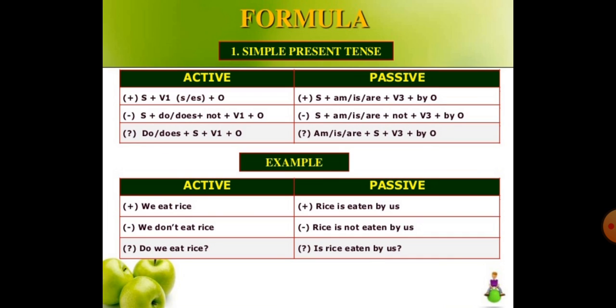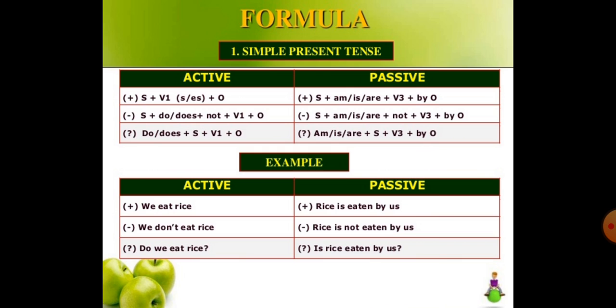Now let's talk about when we use active and passive. You all are familiar with the active and passive form. The same rules go with active: subject plus first form of verb plus object. She likes reading, or he swims a lot. So these are active. But when we are changing into passive, how will you write the passive form in simple present tense?